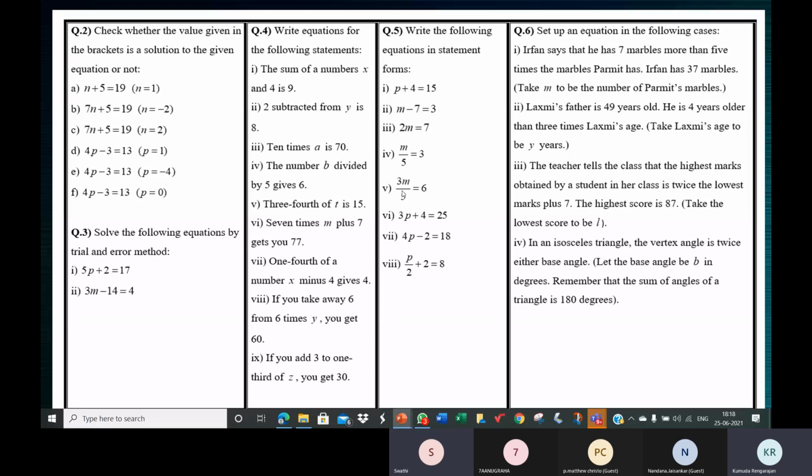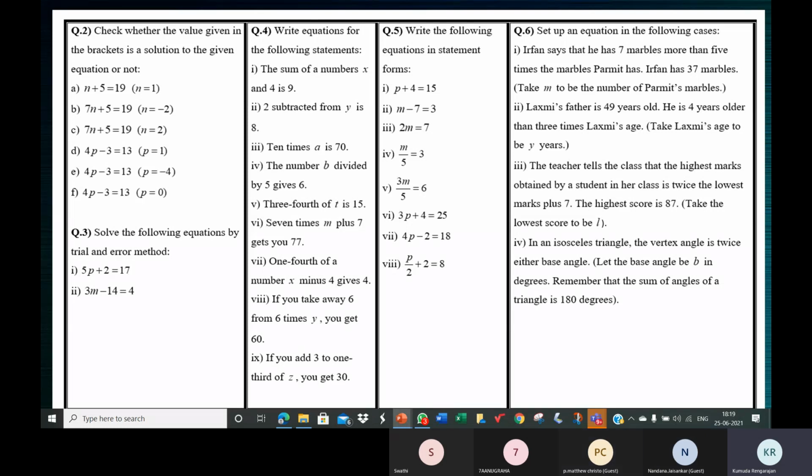One minute. Yes, Matthew, tell me the fourth one. M fifth is equal to 3. Okay, in simple words, you can say m divided by 5 is equal to 3. Very simple, no? Question number 5, fourth one. Yes, ma'am.